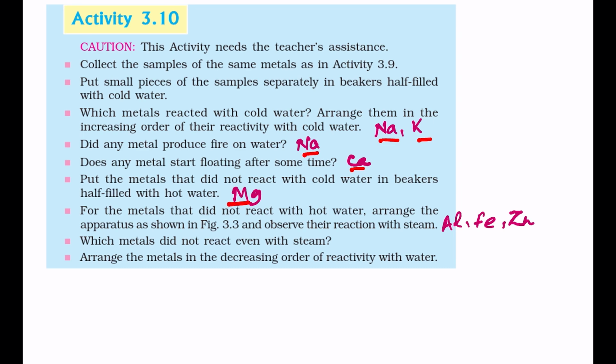For metals that did not react with hot water, arrange the apparatus and observe their reaction with steam. Aluminium, iron and zinc will react with steam to form oxide and give hydrogen gas. Metals like gold, silver, lead and copper will not react with steam.